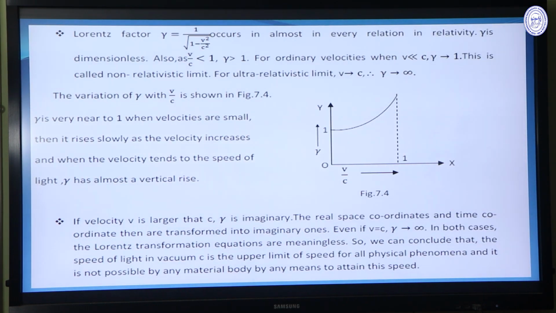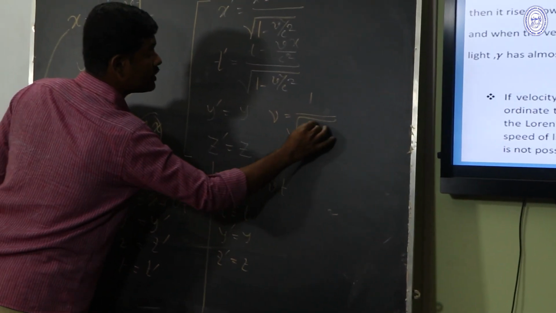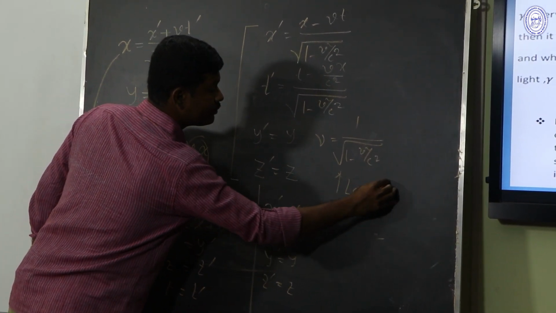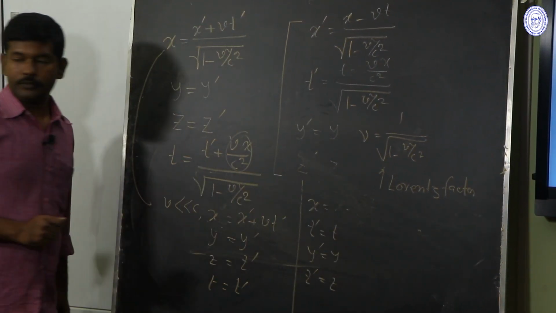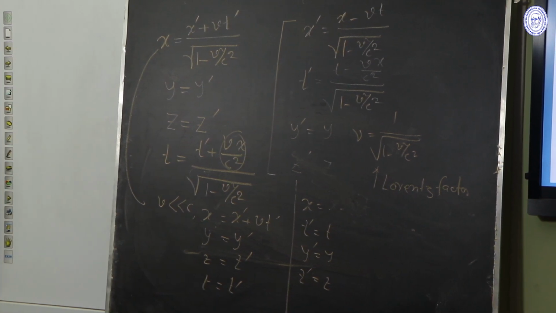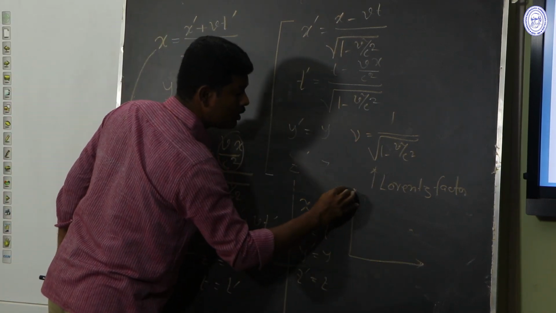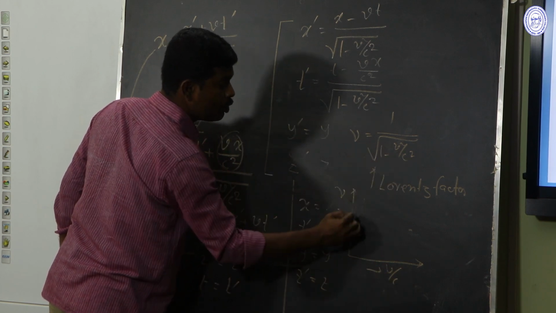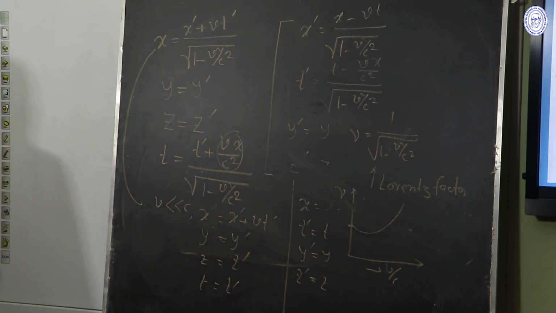And this factor gamma, 1 by root over 1 minus v square by c square, is called the Lorentz factor. And we can plot gamma as a function of v by c. When v by c equals 0, gamma will be 1 and this is increasing. This is the variation of gamma with v by c.